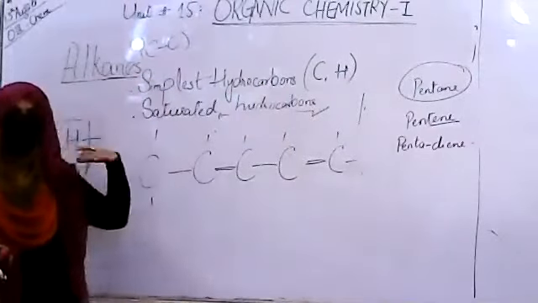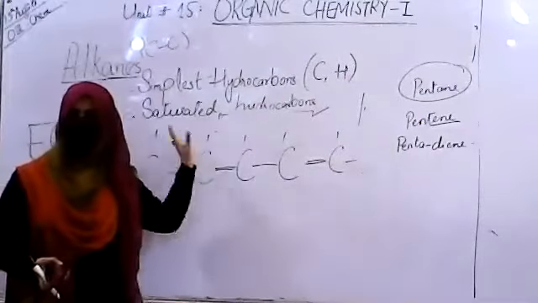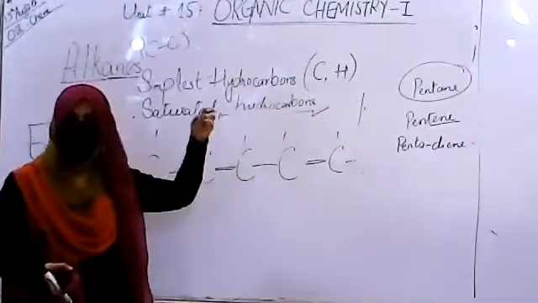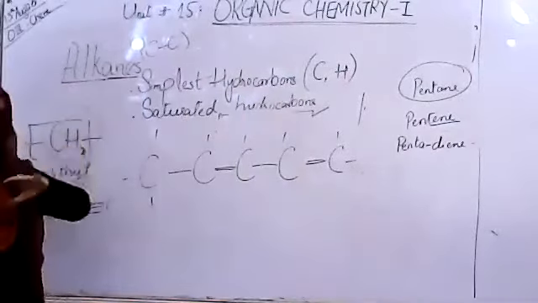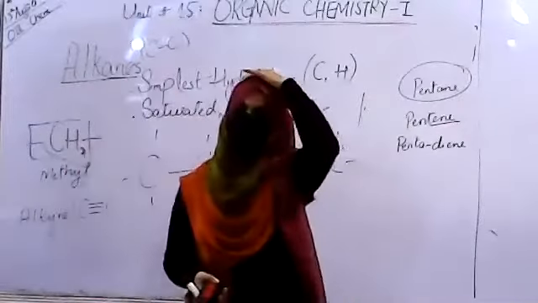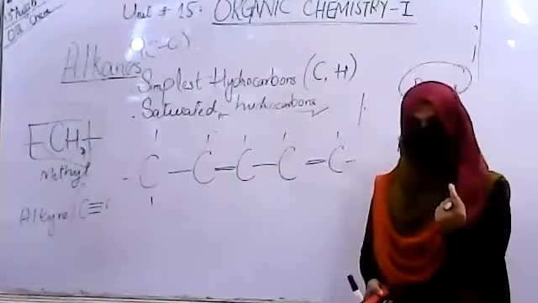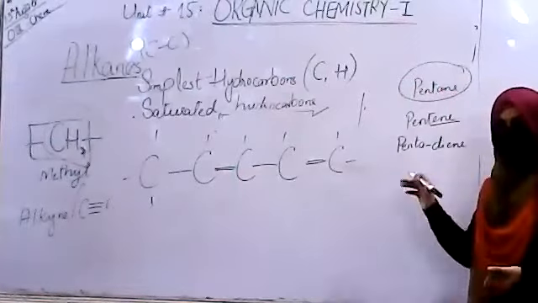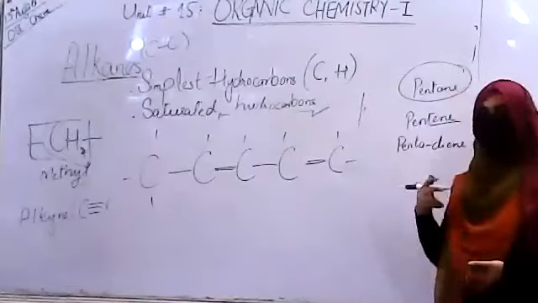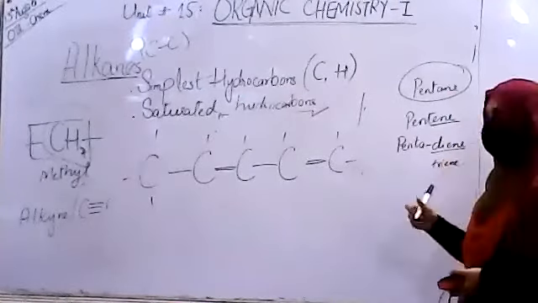If we consider the nomenclature in more detail, we are going to give numbers to the chain and specify the position of the double bond, but that doesn't matter right now. You just need to be very careful about the functional group. If all the single bonds are there, these are alkanes. If we have double bonds, these are alkenes, and if there is just one double bond, that is simple ene. If we have two double bonds, that is diene. If three, triene, and so on.